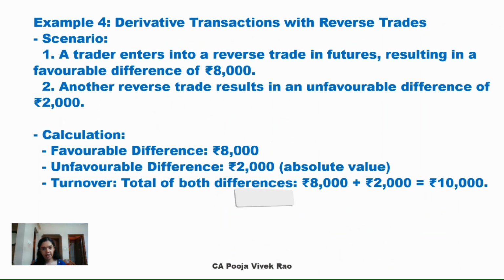Example 4, derivative transactions with reverse trade. Scenario, a trader enters into a reverse trade in futures resulting in a favorable difference of rupees 8000. Another reverse trade results in an unfavorable difference of rupees 2000. So in this case, the total of both favorable and unfavorable differences have to be considered. So favorable difference rupees 8000 and unfavorable difference the absolute value has to be considered, so rupees 2000. So total turnover in this case is rupees 10,000.